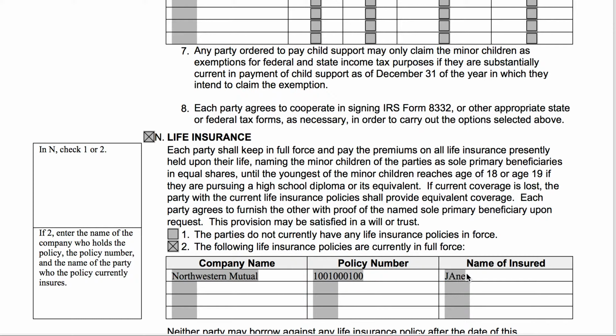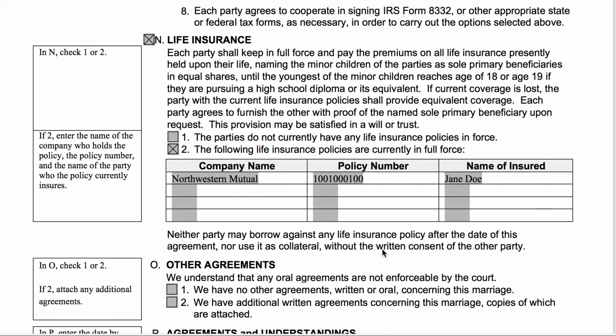So this is Jane's policy. So basically this life insurance policy pays out if Jane passes away. So that's for the insurance section.